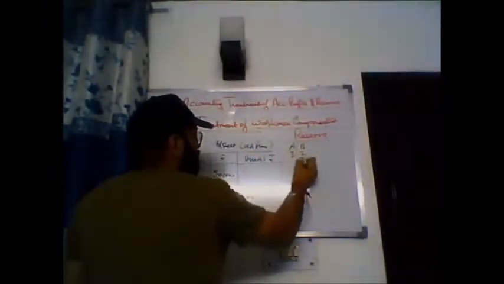Let us assume there are two partners A and B sharing profit and loss in the ratio 3/5, 2/5. How will you treat this?